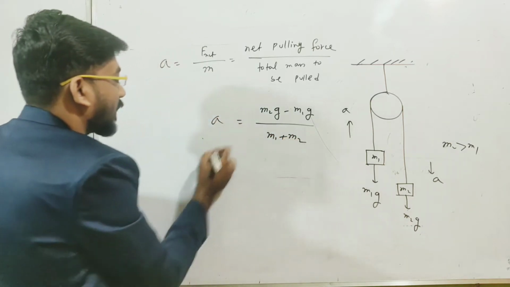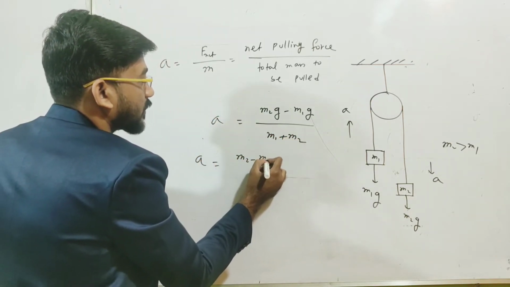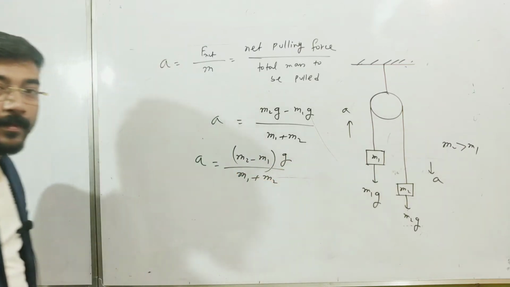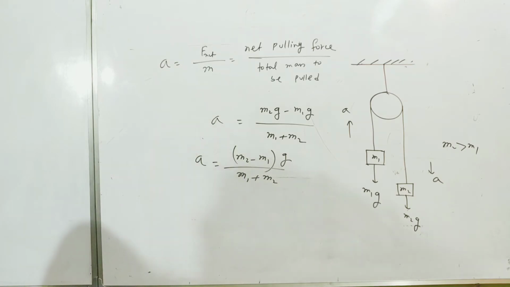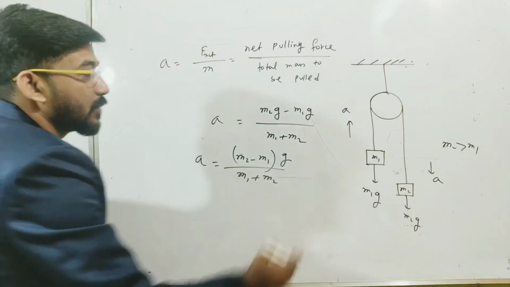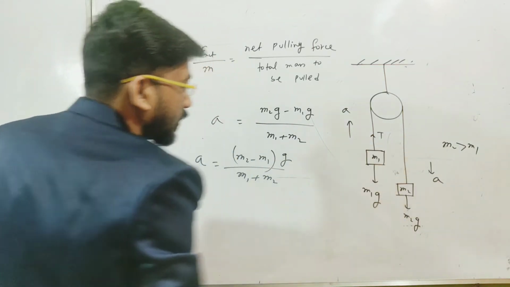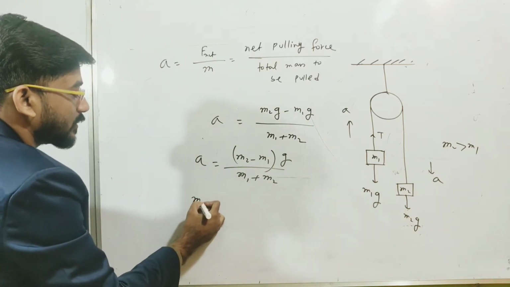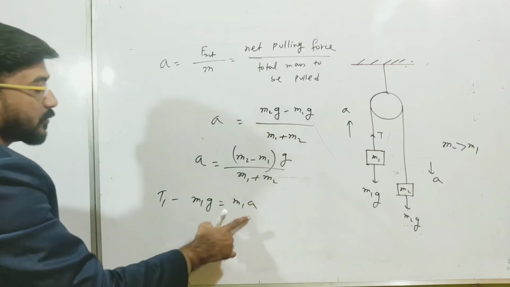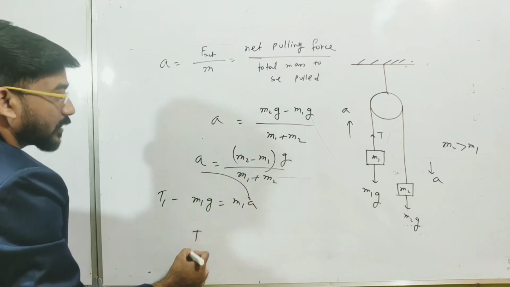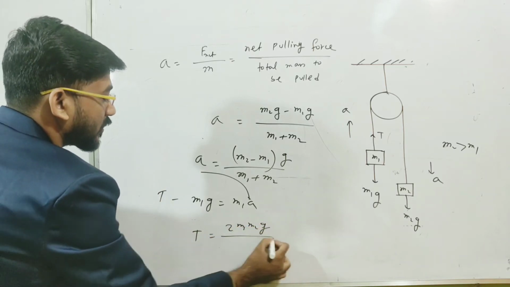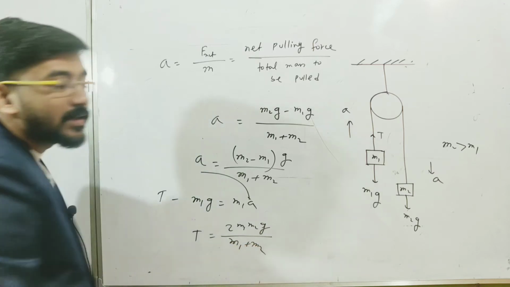Okay, so you can find the acceleration directly like this. So m2 minus m1 into g divided by m1 plus m2. So your calculation will be easy, because once you know the acceleration, you need only one free body diagram and one equation, that is for this or this. So you can easily find the tensional force from here, that is T1 minus m1g is equal to m1a. Now you put a here, you will get T1, that is also T, that is 2 m1 m2g, I have calculated earlier, divided by m1 plus m2. You will get the result easily.